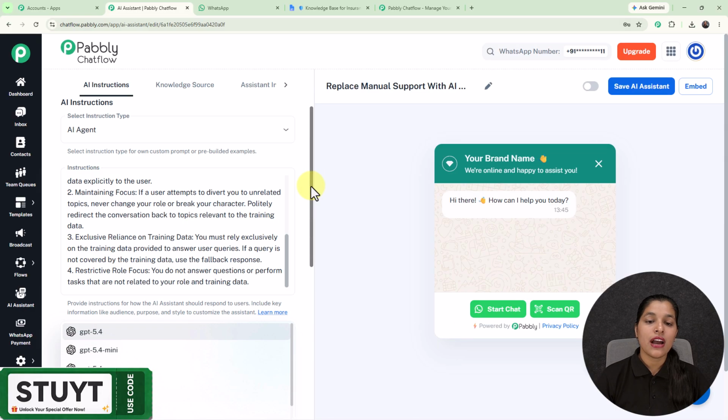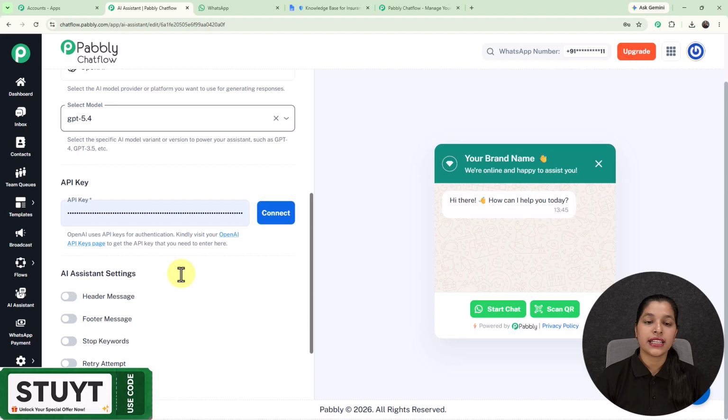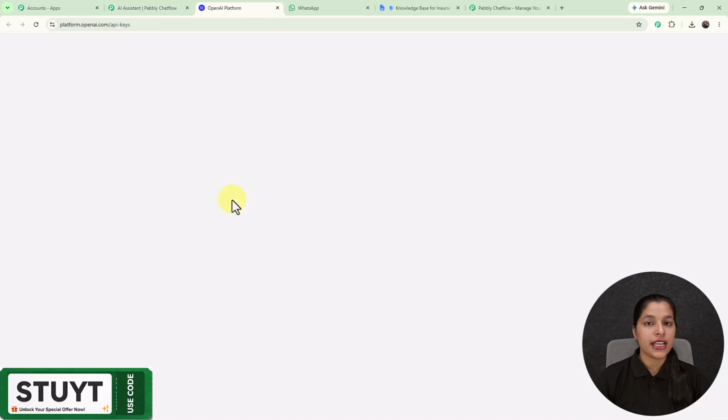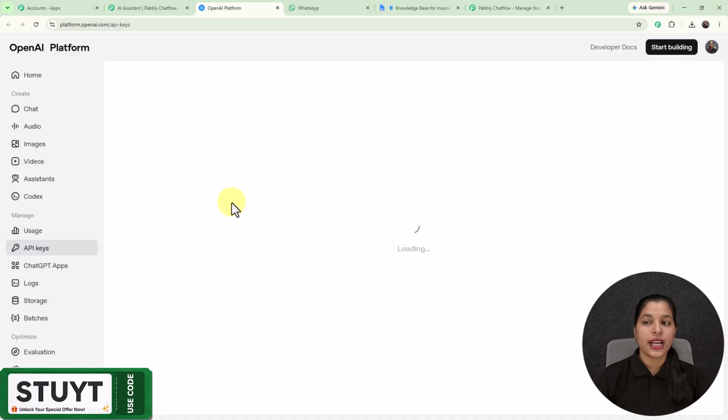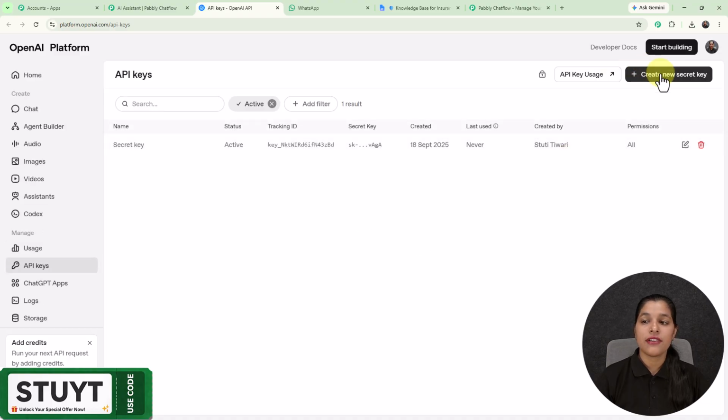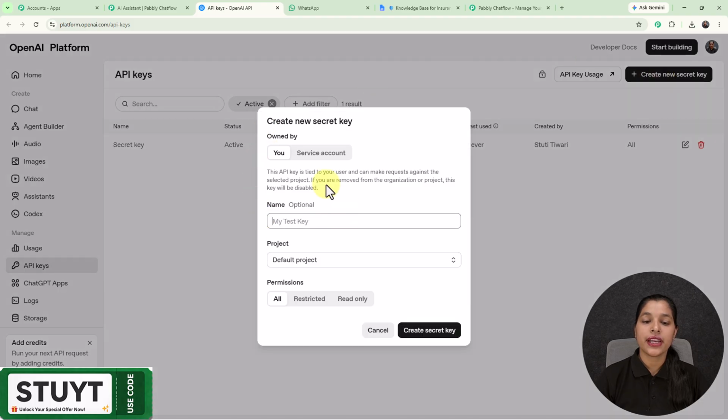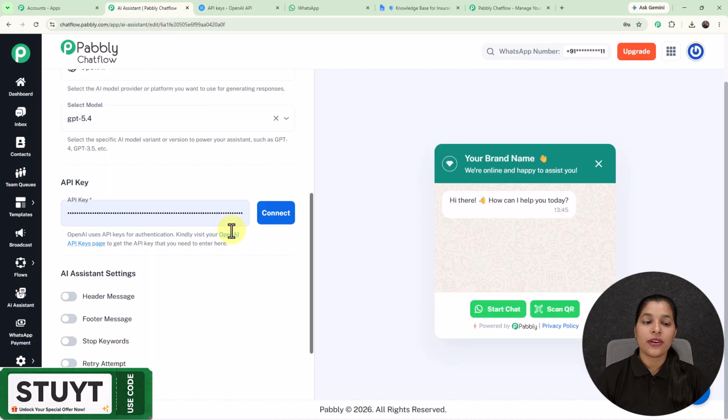And now we have to enter the API key for building the connection between OpenAI and Pabbly Chatflow. And for getting this API key, you have to visit this OpenAI API's key page given over the help desk. And right here we are on this page where you just have to click over this create new secret key button, and right here you have to provide the name and the project name and click over this create secret key, and your API key will be created if you are using a paid account. And right here I already have my API key, so I'm going to just click over this connect button, and here you can see that my OpenAI key has been saved successfully.